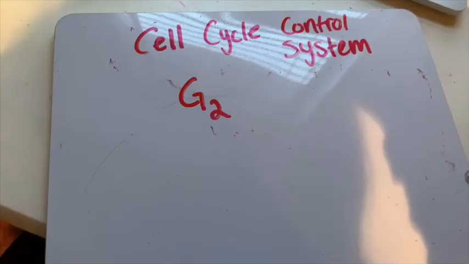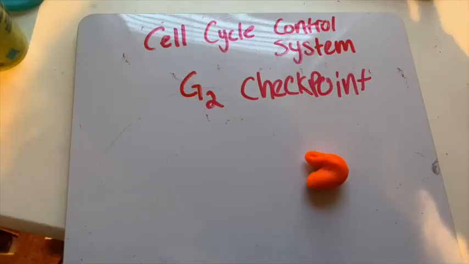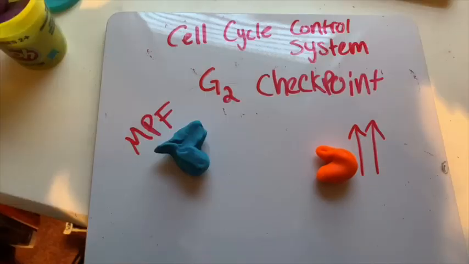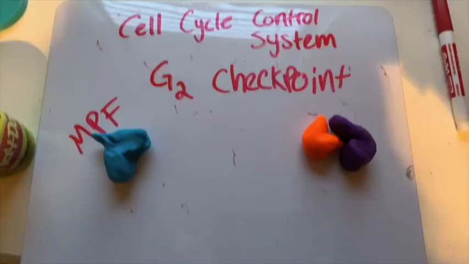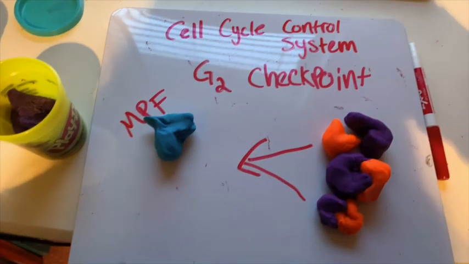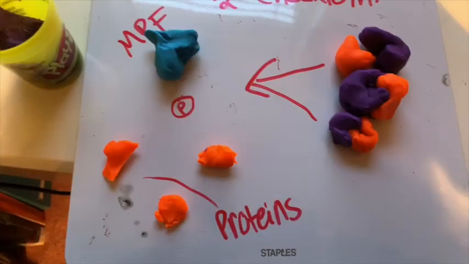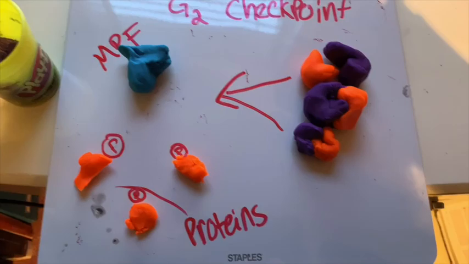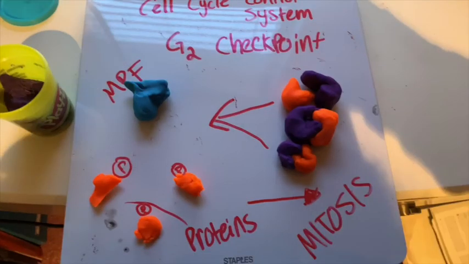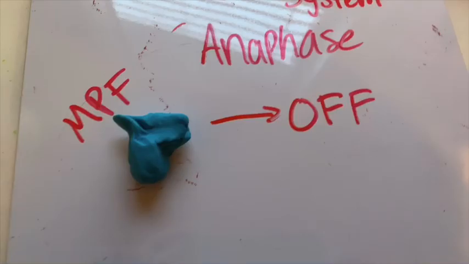The G2 checkpoint can also be passed using the maturation promoting factor, or MPF, whose activity corresponds to the peaks of cyclin concentration. Cyclins accumulate during G2 and bind with CDK molecules, which results in an MPF complex, and that MPF complex phosphorylates a variety of proteins, initiating mitosis.